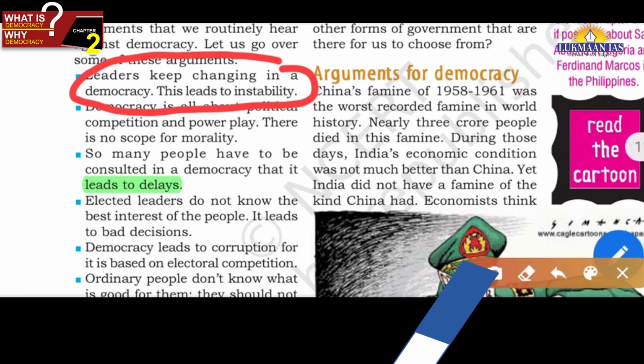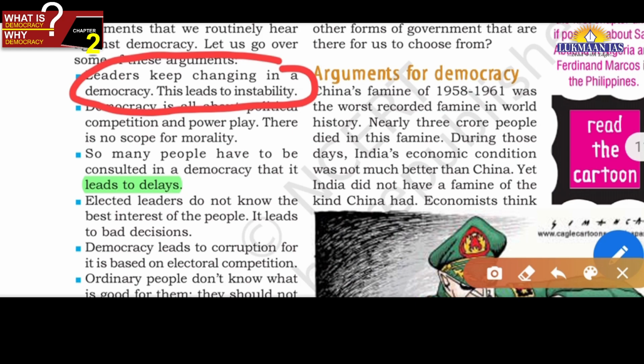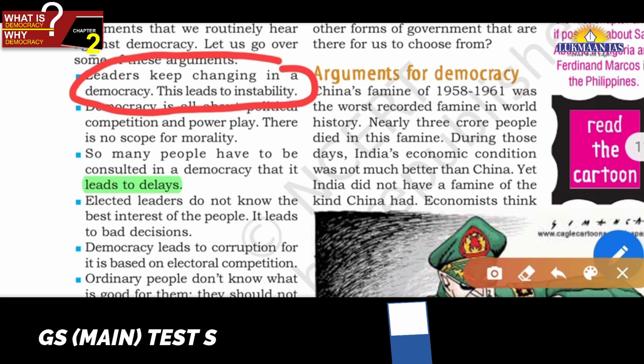This leads to instability. Five years the prime minister is from the right wing, and five years the prime minister is from the left wing. So there will be instability in policy making, decision making. Okay. So leaders keep changing in a democracy, and even before five years, there can be a fall of the government. Anyway, in democracy, we are now criticizing democracy, friends. Okay, so the first criticism is that leaders keep changing, and this leads to instability.